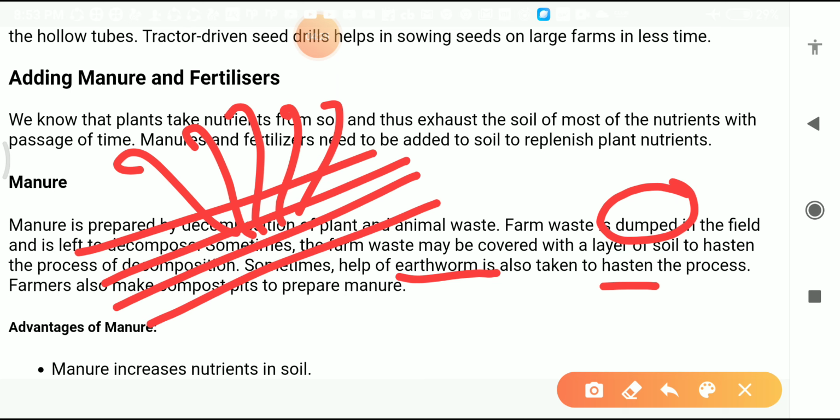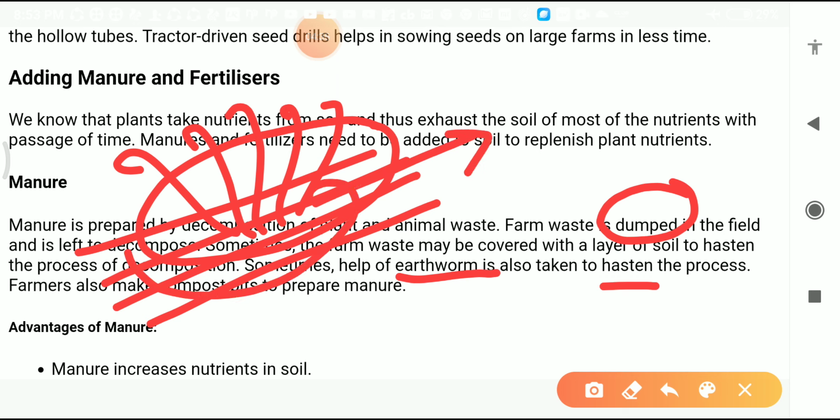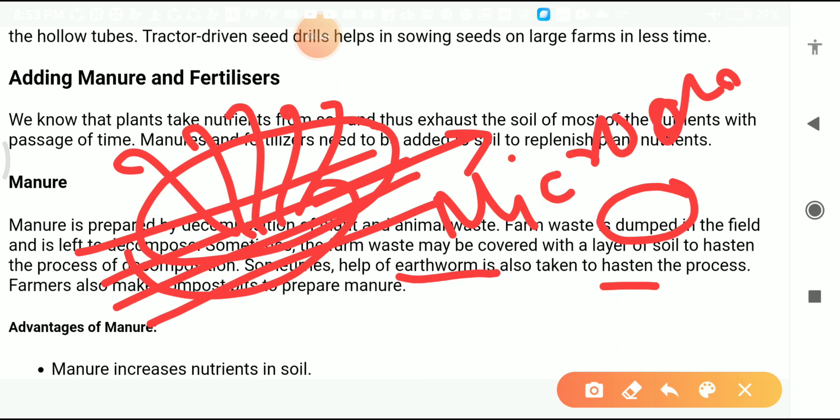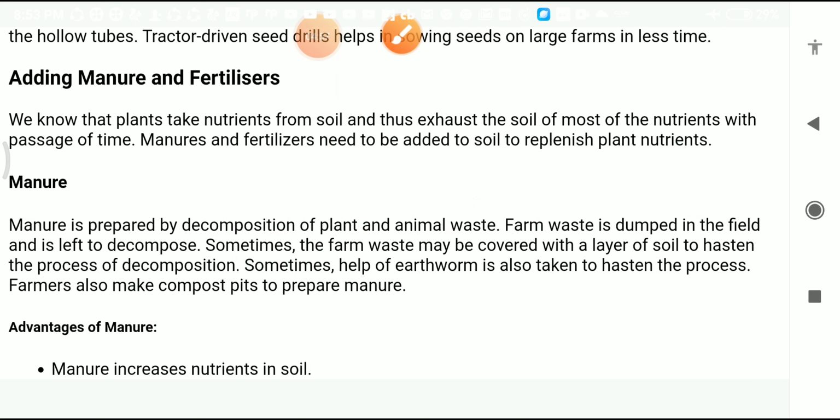You will see all this animal waste and plant waste start to decompose and mix in the soil, and the color of the soil will change. It happens due to the microorganisms present in the soil, which help in the decomposition of animal waste and plant waste.